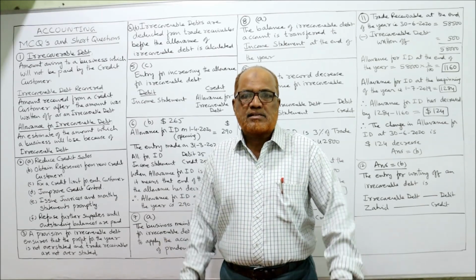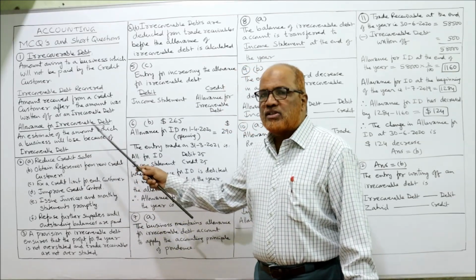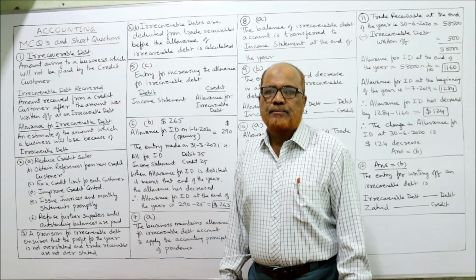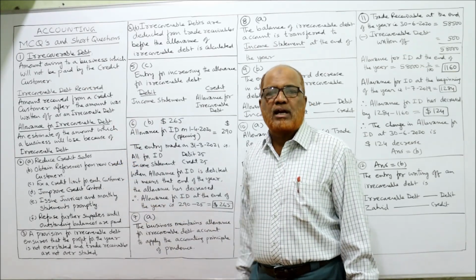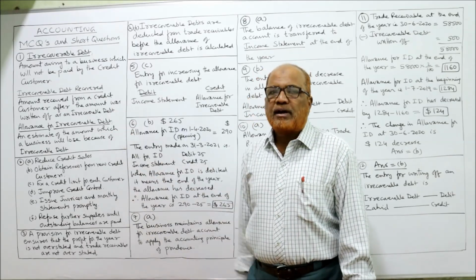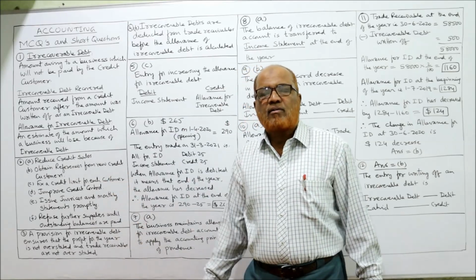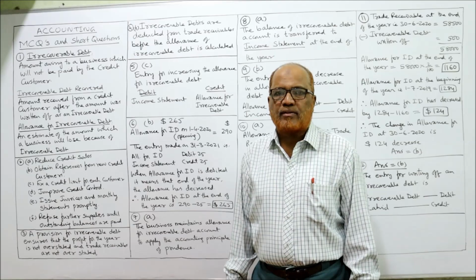So it is an estimate of the amount which a business will lose because of irrecoverable debt. The difference is that irrecoverable debt is the actual loss, whereas allowance for irrecoverable debt is an estimated loss. That is the main difference.